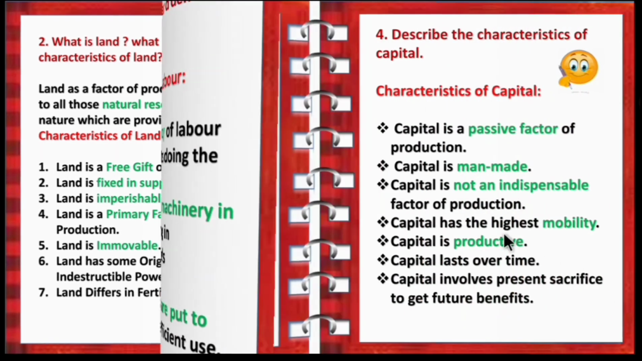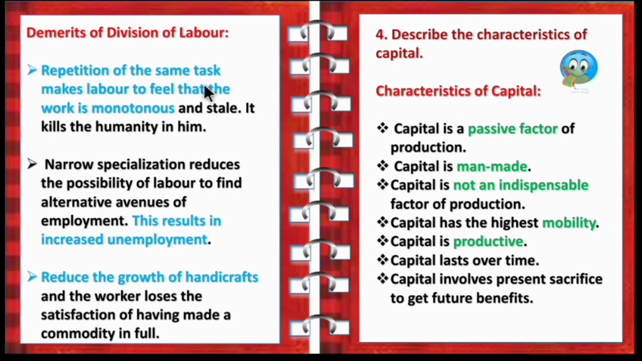Now let's see the demerits of division of labor. Repetition of the same task makes labor feel that the work is monotonous. Monotonous means you will get bored of doing the same task again and again. Next is, narrow specialization reduces the possibility of labor to find alternate job. So if he loses his job, he can't find another job easily because you know only one particular task. So it increases unemployment. Then it reduces the growth of handicraft because everything is produced with the help of machines. These are all the demerits, and these are the key points which I have highlighted. These are all the key points which have to be present.